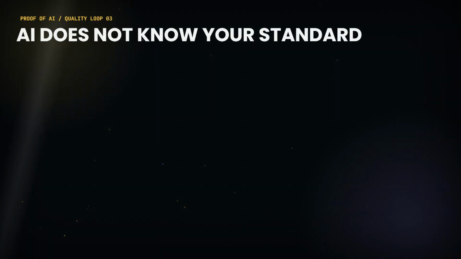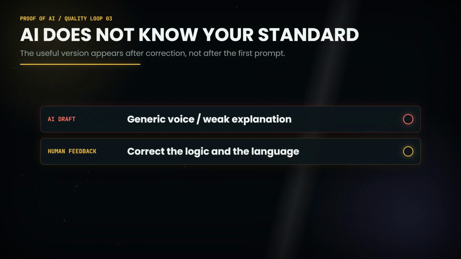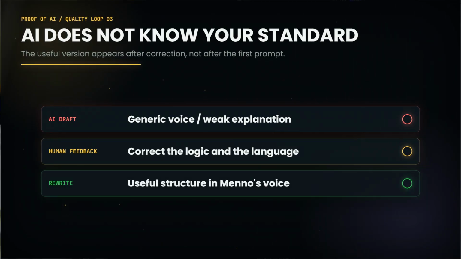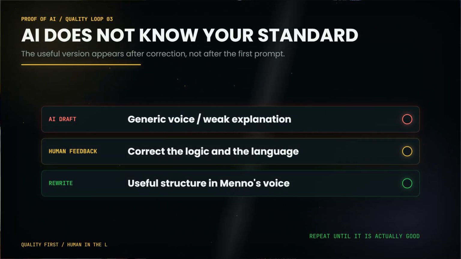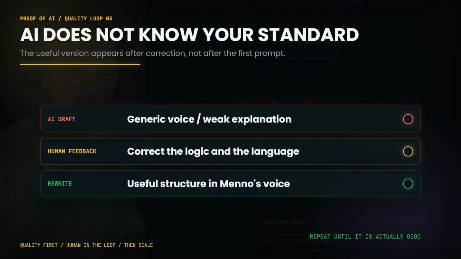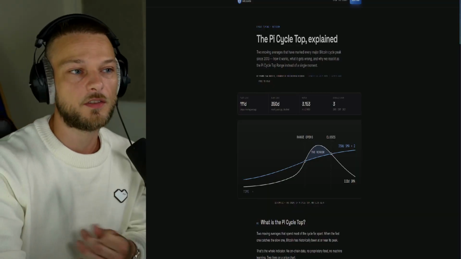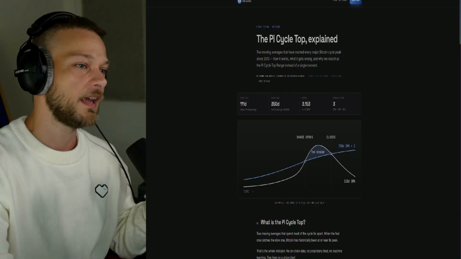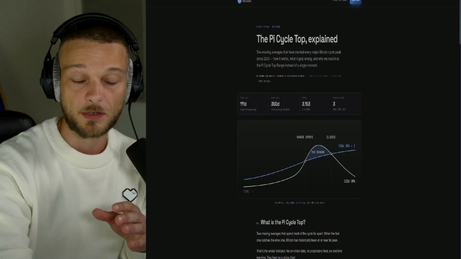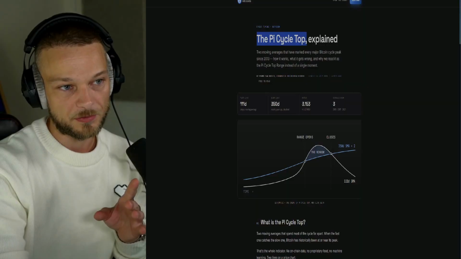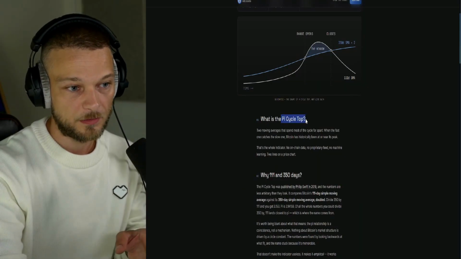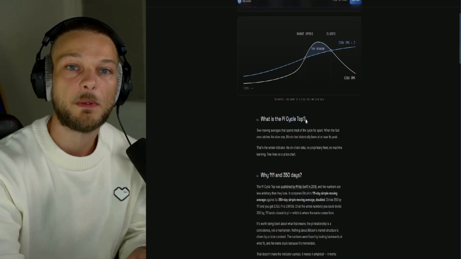It started to write in a very AI kind of way, and it didn't explain it well. So I said, like, well, it's actually like that. And this is the way we want to formalize it. So let's speak like that. So I did that. It started to really understand, like, what should the headers be. For us, it's called the pi cycle top range, but it's called the pi cycle top here and the pi cycle top here, right? Why? Because that's what people are looking for.